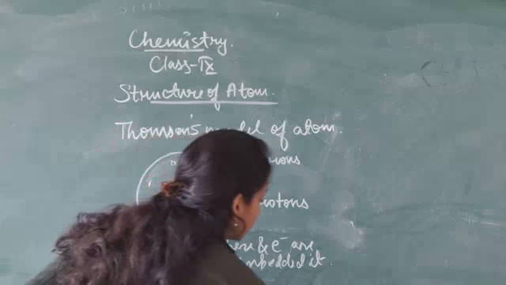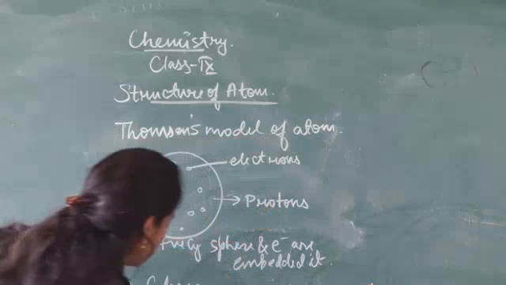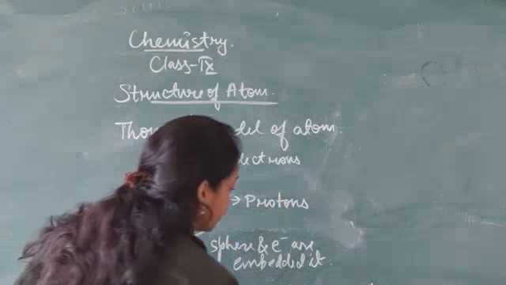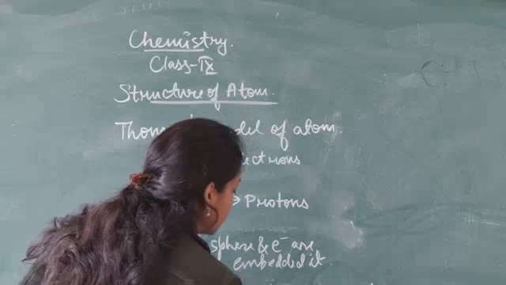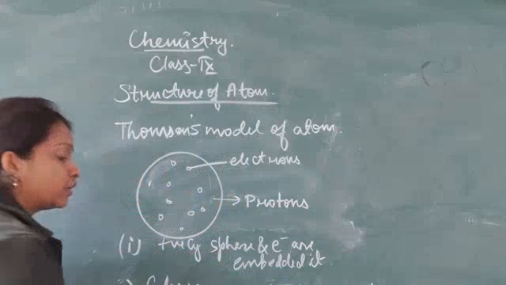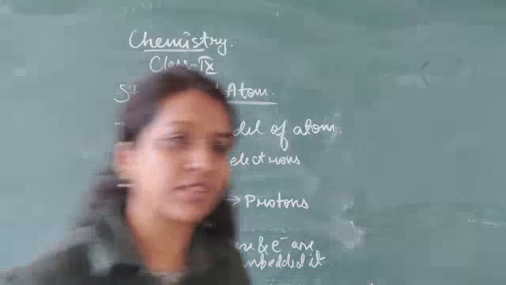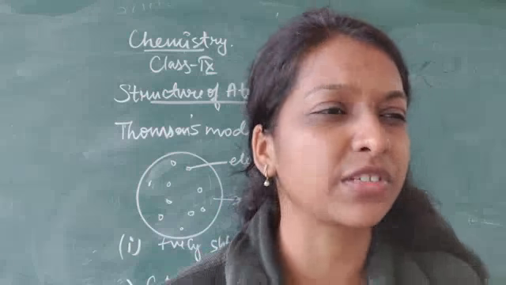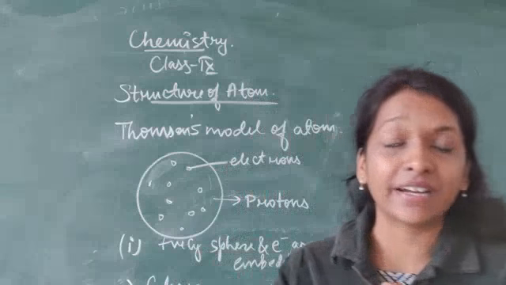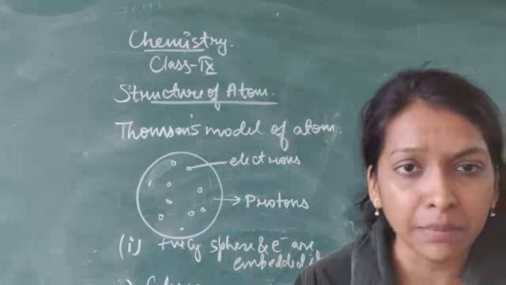Thomson was the first scientist who gave the concept of the structure of atom, and he explained the neutrality of atom very correctly. But